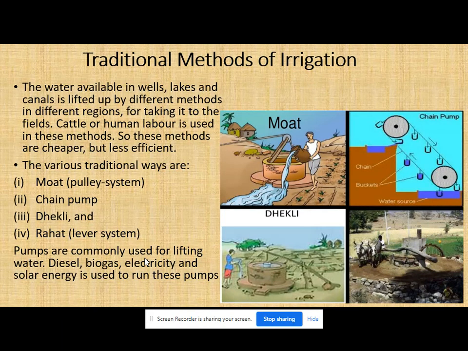Now the water is taken out from the various sources. But how to supply it? Now we have to supply it. So this water can be supplied by using diesel, biogas, or electricity or solar energy. Now see, in your home the water is stored in the tank, that is the underground tank. Now you have to supply that water to the upper tank, that is the sintex.